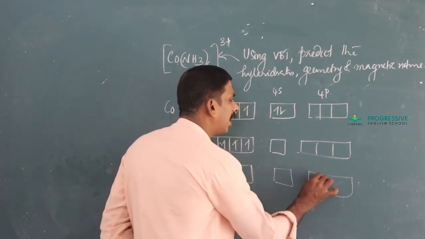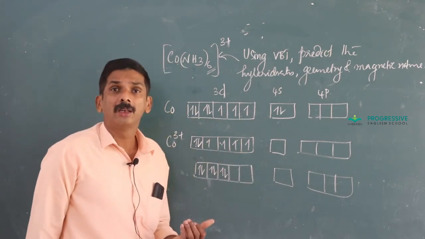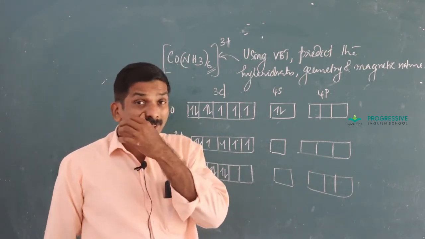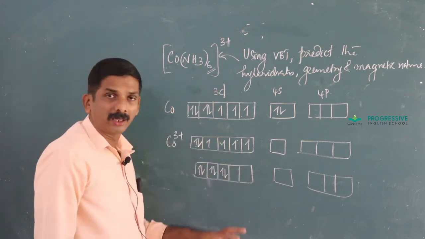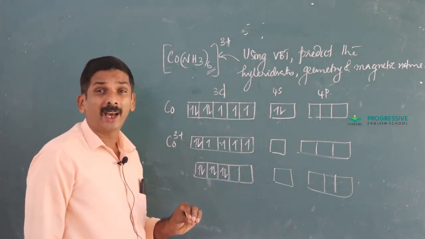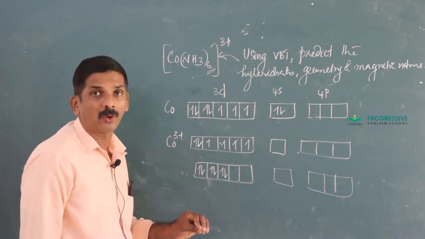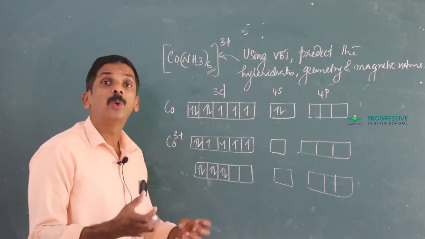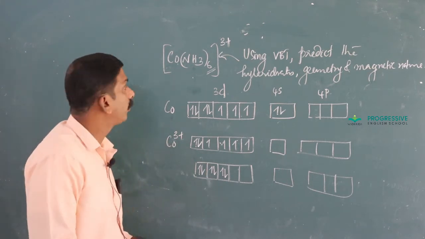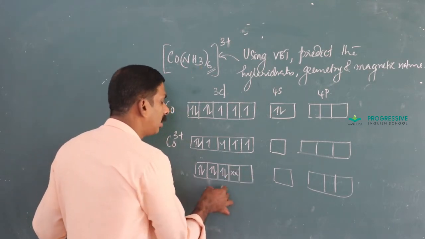However many ligands there are, they donate that many pairs of electrons. Since 6 ligands are there, they donate 6 pairs of electrons, and the central metal atom is ready to accommodate those electrons.